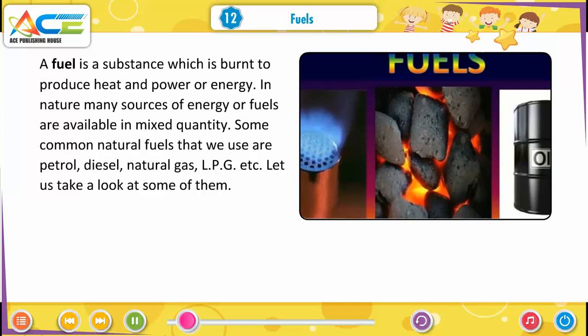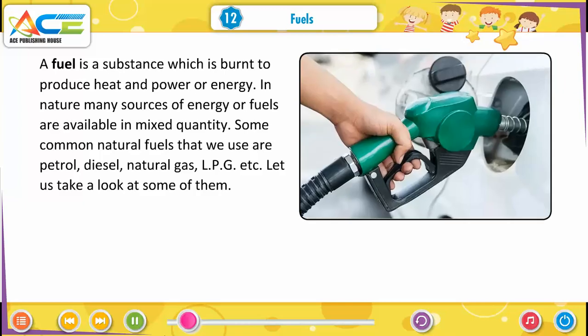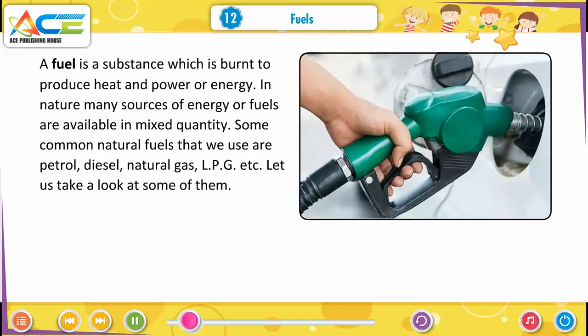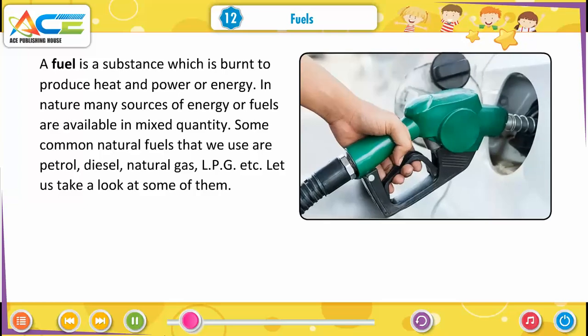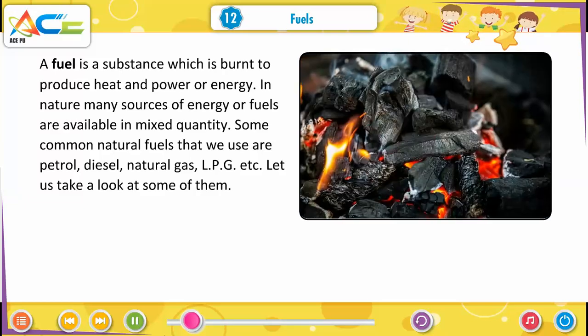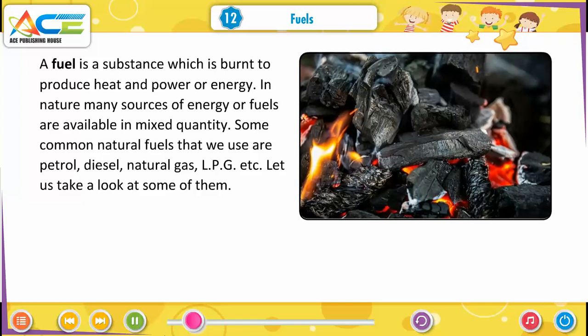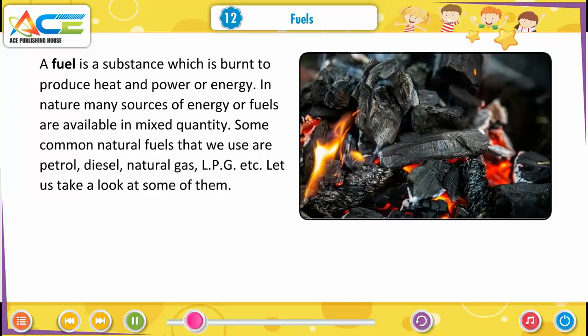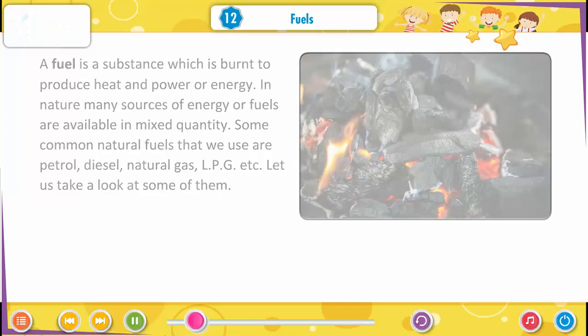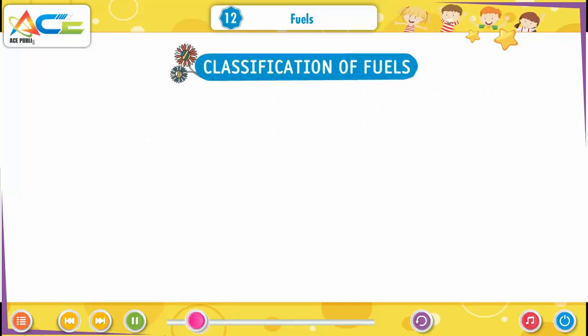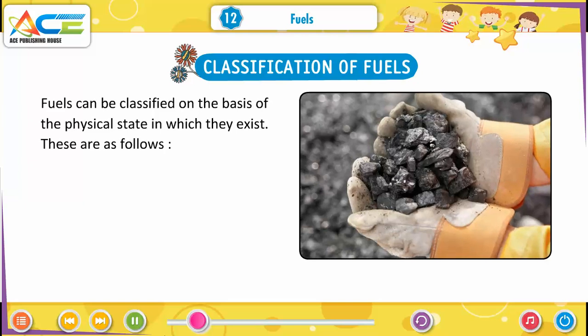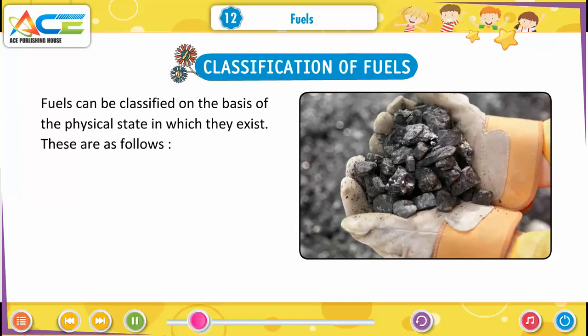In nature, many sources of energy or fuels are available in mixed quantity. Some common natural fuels that we use are petrol, diesel, natural gas, LPG, etc. Let us take a look at some of them. Classification of fuels. Fuels can be classified on the basis of the physical state in which they exist.